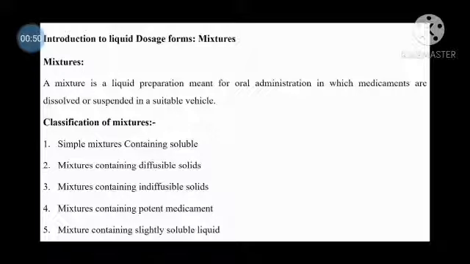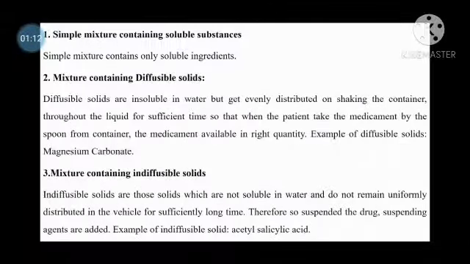First, simple mixture containing soluble medicament. Second, mixture containing diffusible solid. Third, mixture containing indiffusible solid. Fourth, mixture containing potent medicament. And the last one, mixture containing slightly soluble liquid. So let's start the description of these mixtures. First, simple mixture containing soluble substances. A simple mixture which only contains soluble ingredients is called a mixture containing soluble substances.